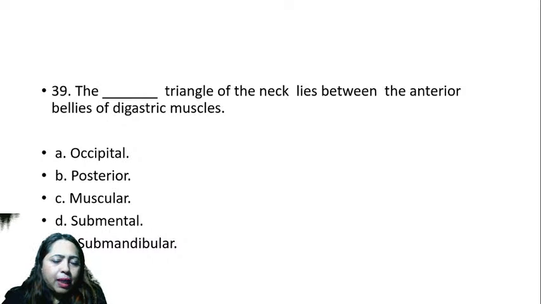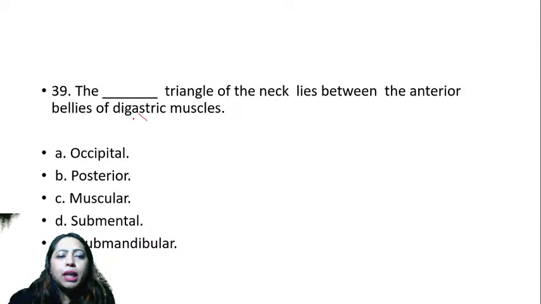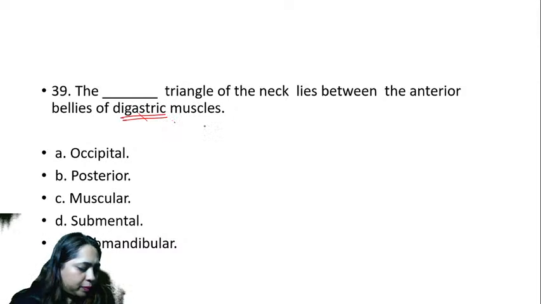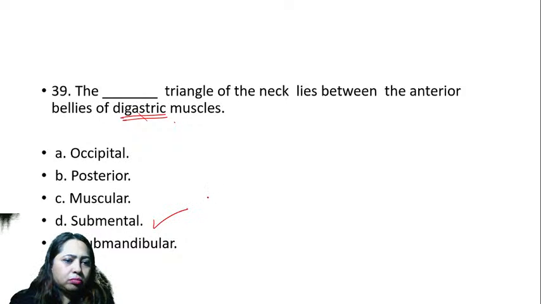You have the anterior triangle, and that is again divided into so many triangles. In that category, there are the anterior and posterior bellies of digastric. So the name itself gives you a hint. Someone says submental. But is it bound by both anterior and posterior?